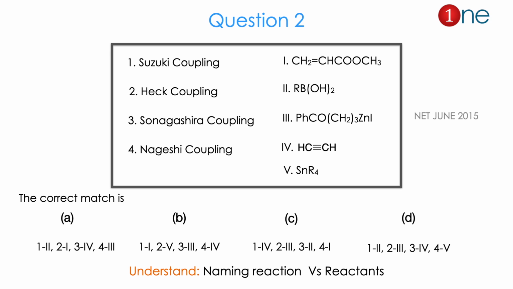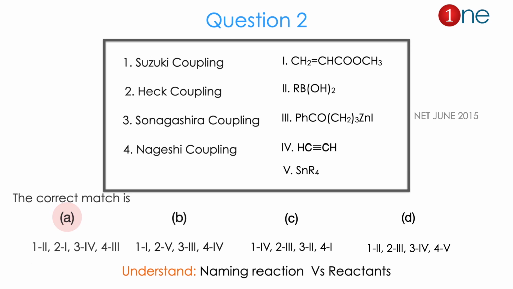Then question number 2, they gave the 4 coupling reactions: Suzuki coupling, Heck coupling, Sonogashira coupling and Negishi coupling. Here they gave the starting material or reagent. One is alkene with ester, an organoboron compound, an organozinc compound, an alkyne and an organotin compound. The 5 possibilities. They ask you to match what really happened to the coupling there. Where the boron comes, where the zinc comes, where the tin comes, where the alkyne comes, where the alkene comes. The answer is A. Let us see how.